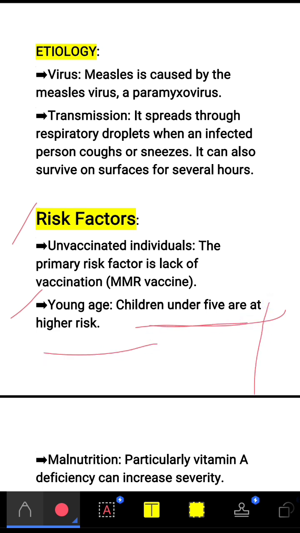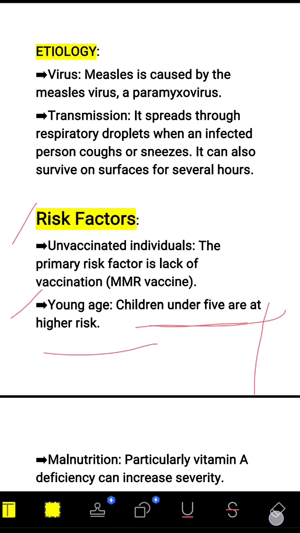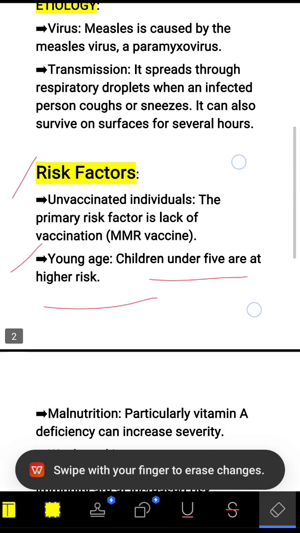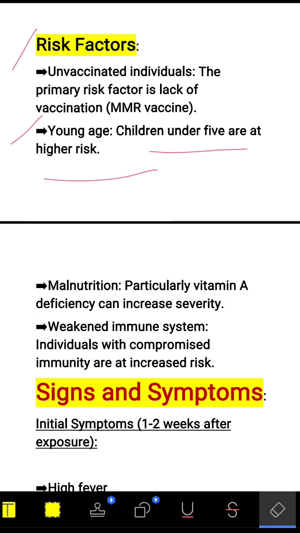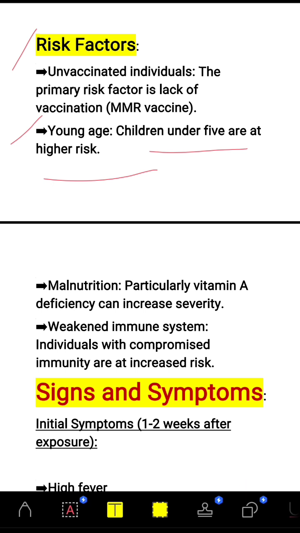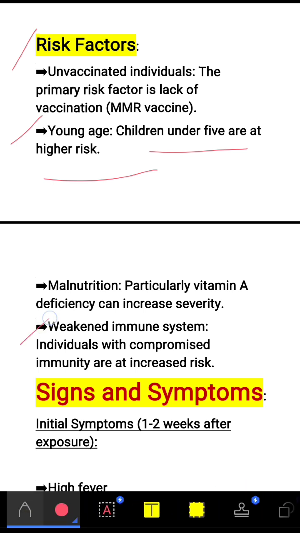And next we'll see malnutrition. Another risk factor is malnutrition, like vitamin A deficiency, which can increase severity. And the next risk factor is a weakened immune system. If a person's immune system is weak, there are more chances of getting measles.